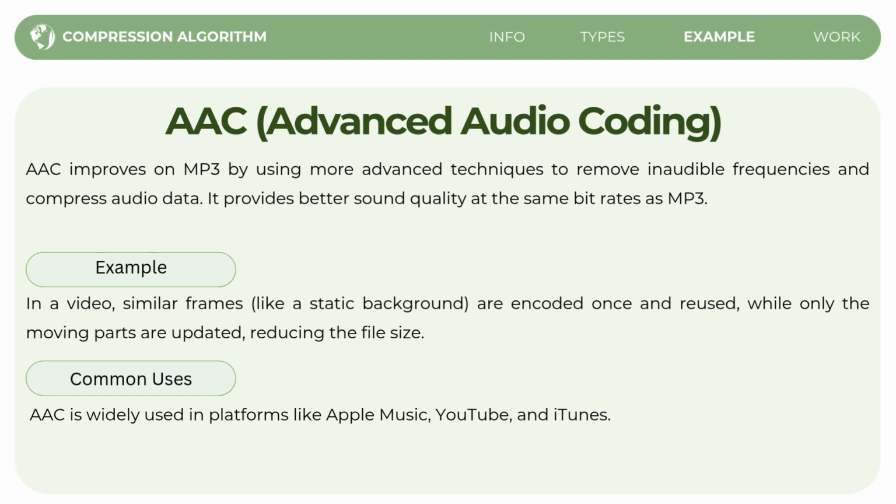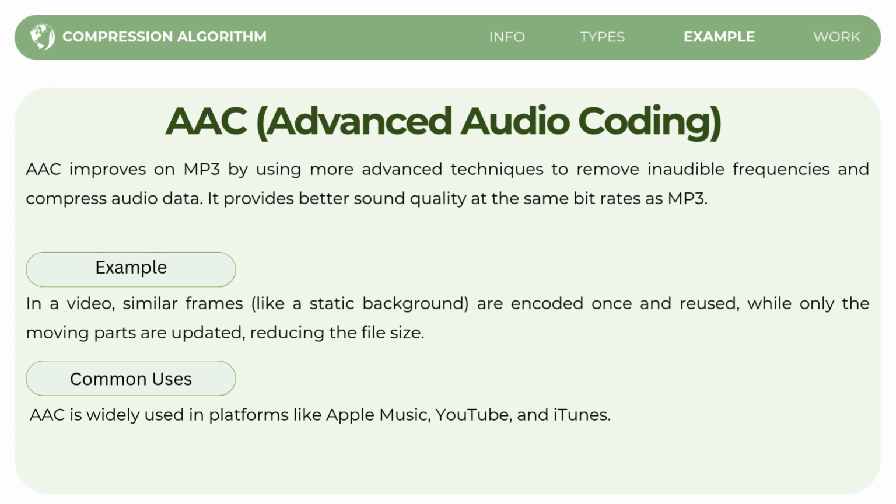So how does it work? Similar to MP3, AAC removes frequencies that we cannot hear, but it uses a more sophisticated method to do this. This allows it to compress audio in a way that maintains better sound quality, even when the file size is kept small. For example, in an audio file, subtle high-pitched sounds that are not noticeable to most listeners might be removed, making the file smaller without affecting the listening experience.